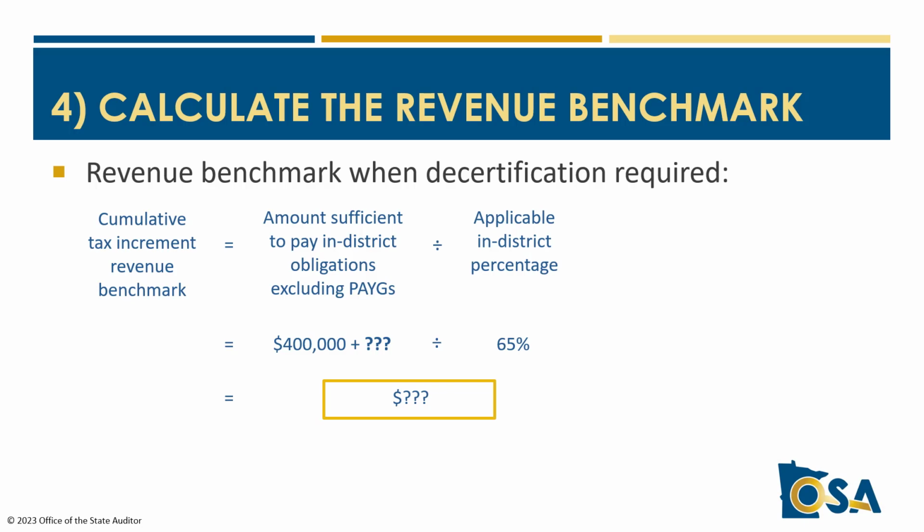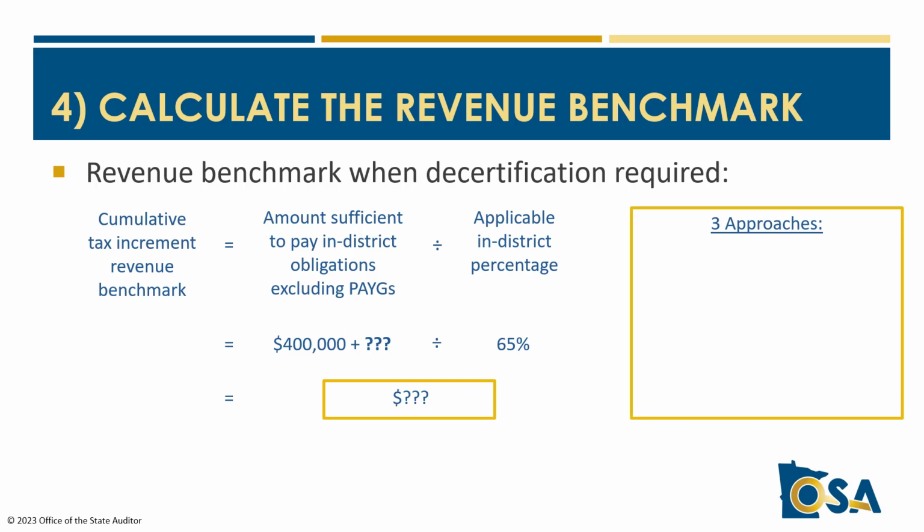So this process of estimating the revenue benchmark will likely be more variable and less reliable. We can identify three possible options to identify how much admin costs to include in the amount sufficient to pay in-district obligations. First, you can assume that admin expenses will be maxed out to 10% of total expenses, and you can impute the amount. If admin expenses will be 10%, and admin expenses combined with the other in-district costs and obligations, excluding PAYGOs, will be 65%, then the previously identified in-district costs will be 55%.